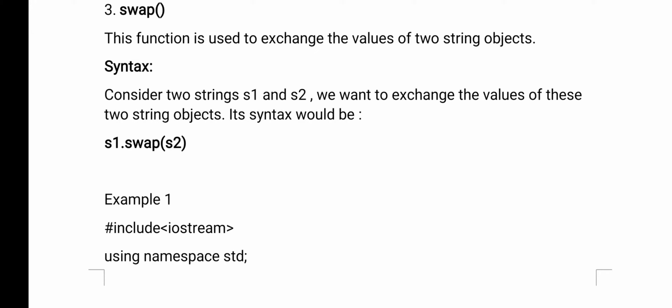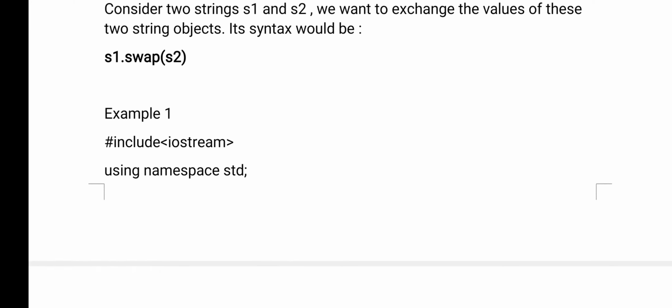Okay. So if you want to swap strings, we need a minimum of 2 strings. In order to swap 2 strings, we are using the swap function. What is the use of that function? This function is used to interchange the values of the strings. See, the syntax I have also given: s1.swap(s2). So whatever is there in s2 will be stored in s1. Right.